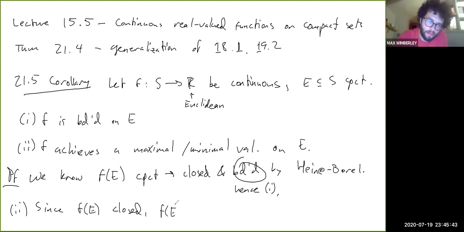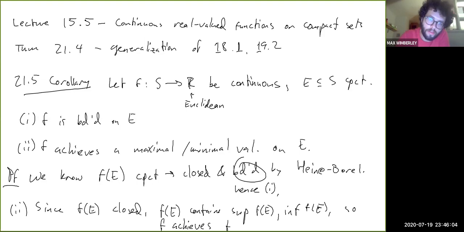f of E contains the supremum of f of E and the infimum of f of E. So f achieves these values, right?